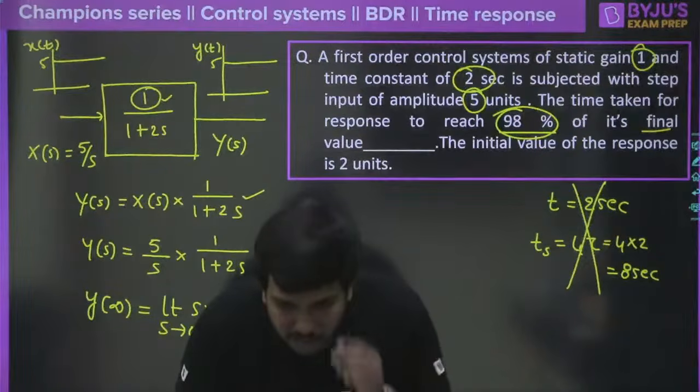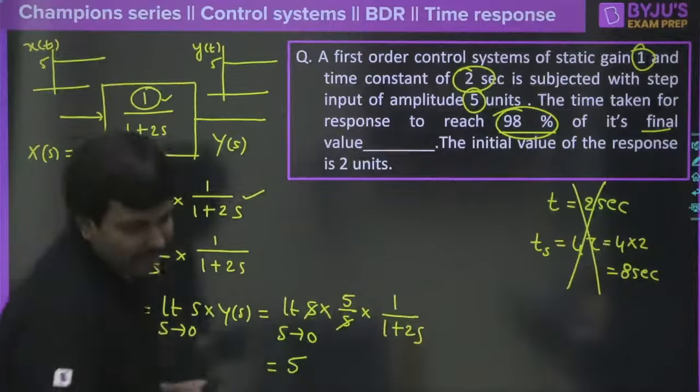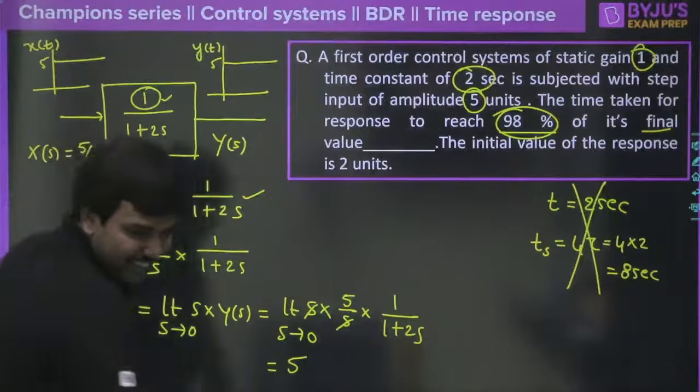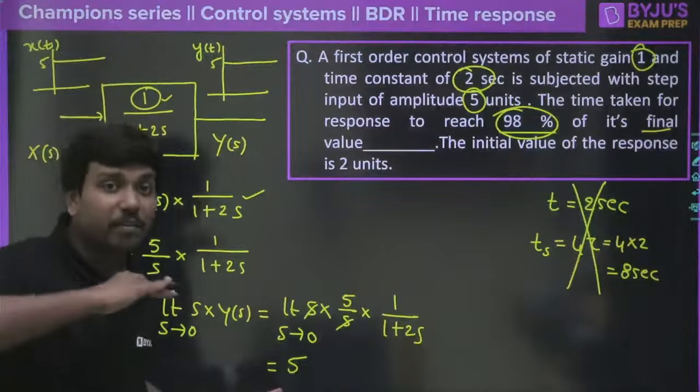So you are a student of UD, sir. UD means what do you mean by UD? Target core. Good. 5 is going to be your y of infinity. That means it is the final value.